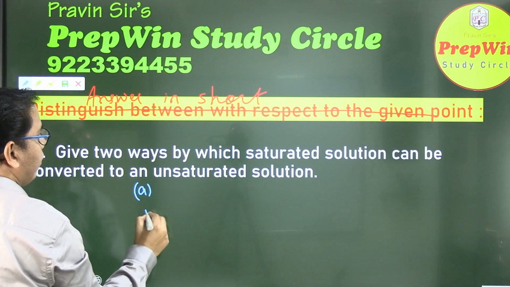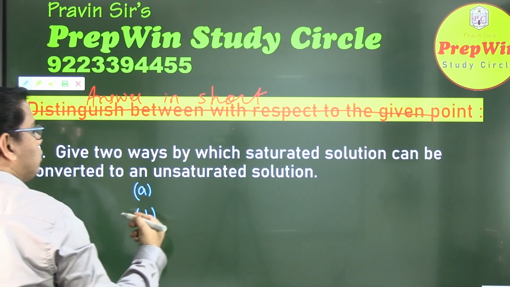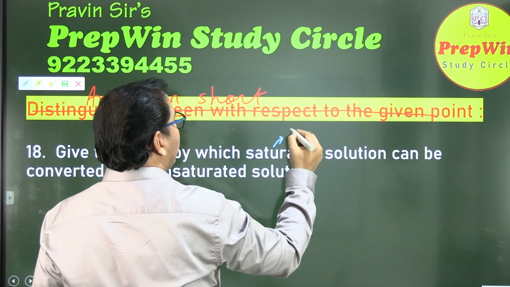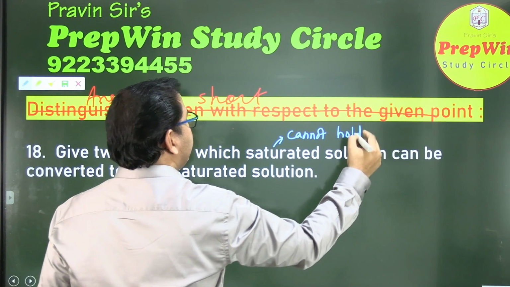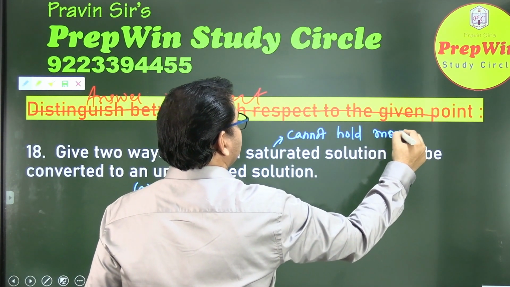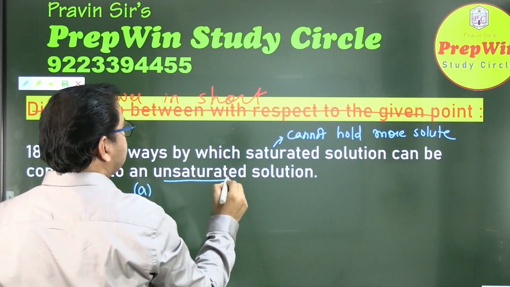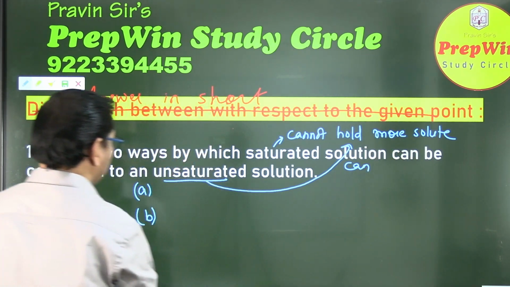Two ways by which you can convert a saturated solution into an unsaturated solution. By the way, a saturated solution is one which cannot dissolve more solute, and unsaturated is which can dissolve more solute.